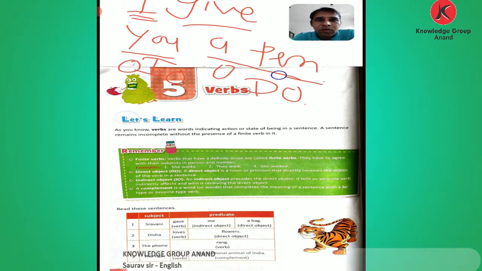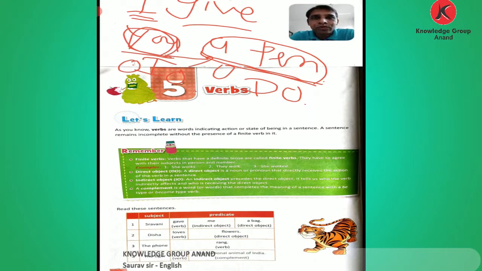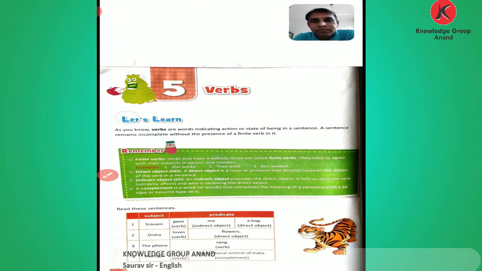The direct object is the thing, and the indirect object is the one who receives the thing. I gave a pen to whom? To you. So the indirect object is the receiver, you, and the direct object is a pen. This is an example of a direct and indirect object.